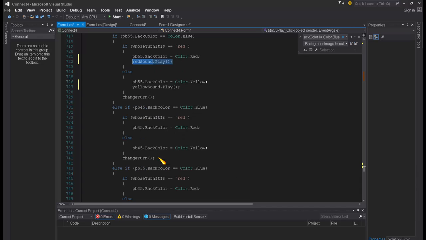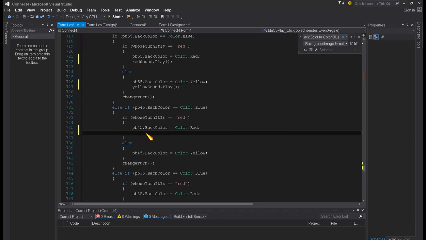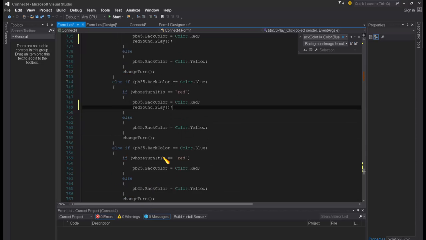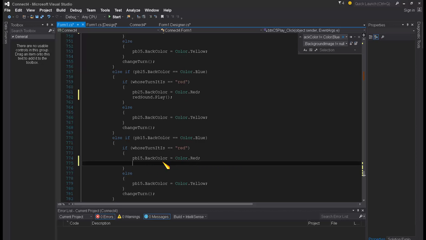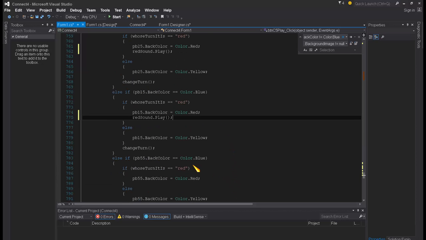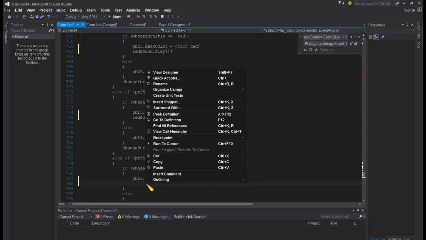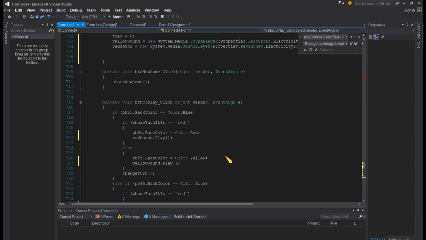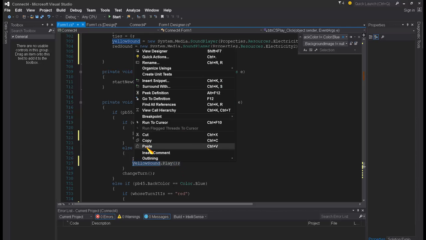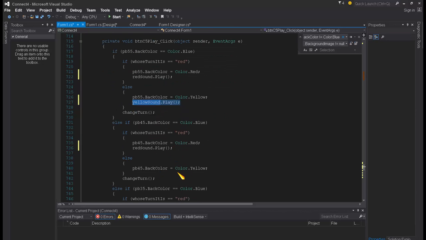To test it out, let me just finish adding the reds and the yellows. All right, and now let me add the yellowSound.Play for the yellow, and then we'll try it out.